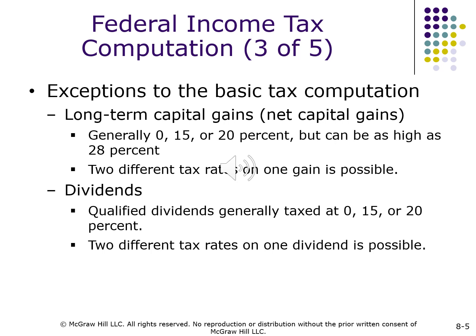Federal income tax computation 3 of 5. Exemptions to the basic tax computation. Long-term capital gains, net capital gains, generally 0, 15, or 20%, but can be as high as 28%. 2 different tax rates on one gain is possible. Dividends. Qualified dividends generally taxed at 0, 15, or 20%. 2 different tax rates on one dividend is possible.